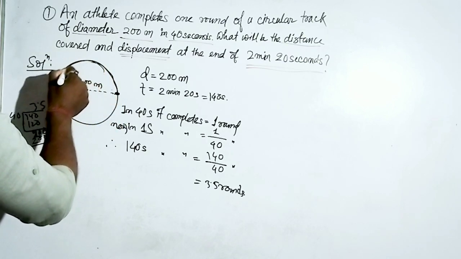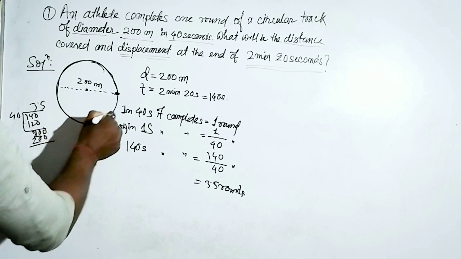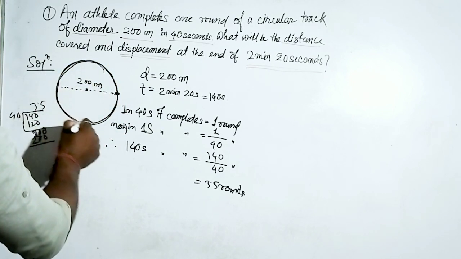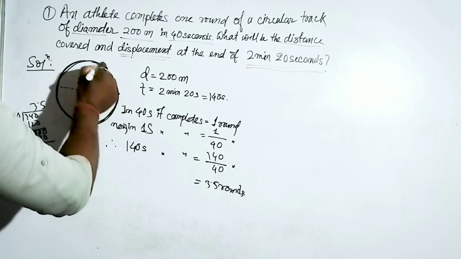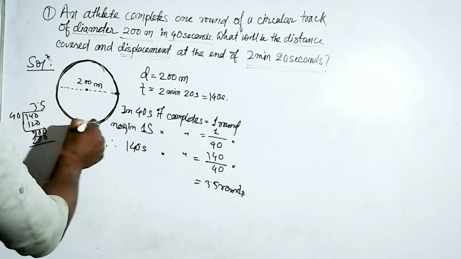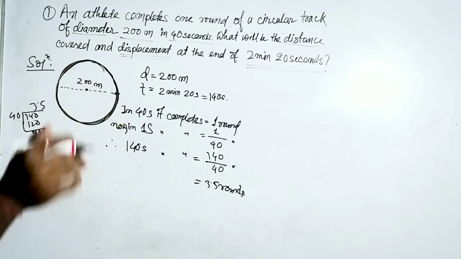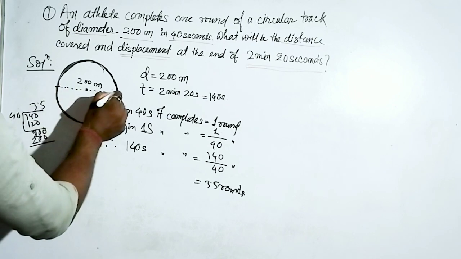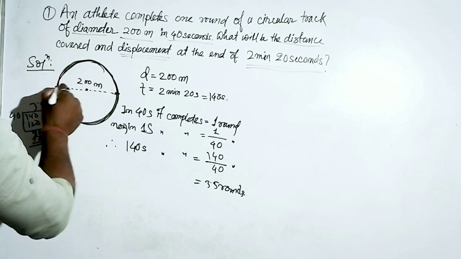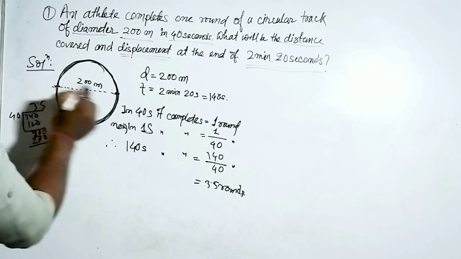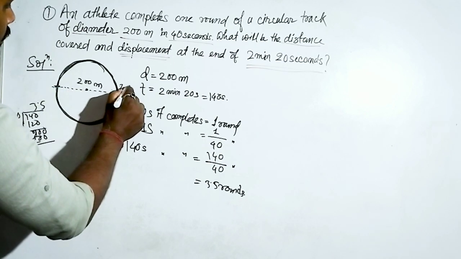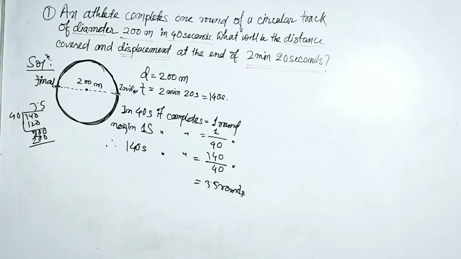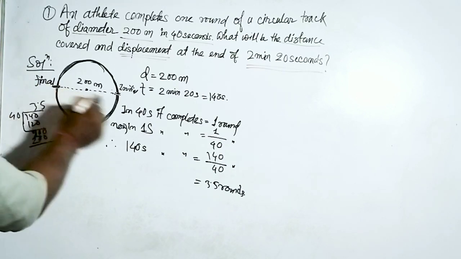See, this is one round, again this is the second round, this is the third round. Three rounds complete. What remains? Another half round will be completed here. This is the half part of the circle. So we can say this is the initial position and this is the final position.